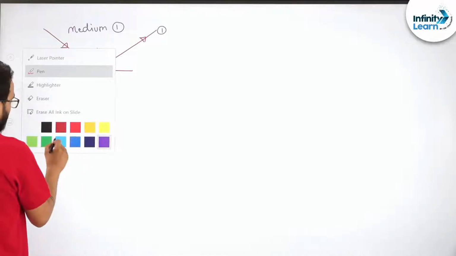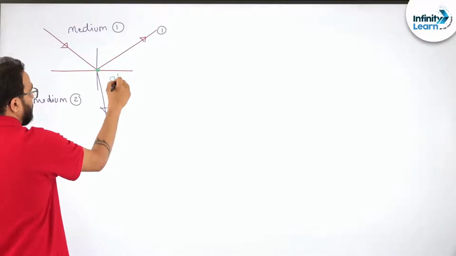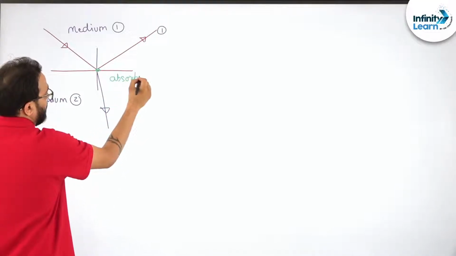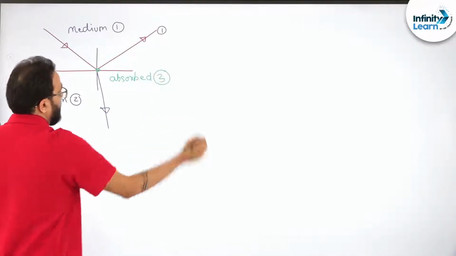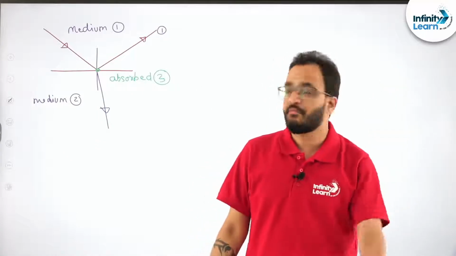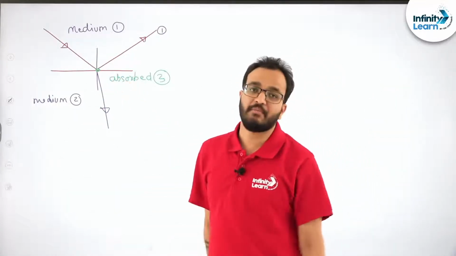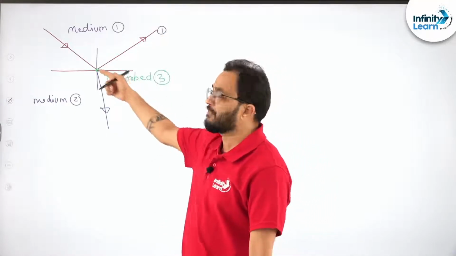Third possibility is that light comes here and gets absorbed. Okay, so how many possibilities are there? Three possibilities. Either some portion of the light can get reflected back in the same medium, or some portion of the light can be transmitted into another medium, or some portion of the light can be absorbed here.